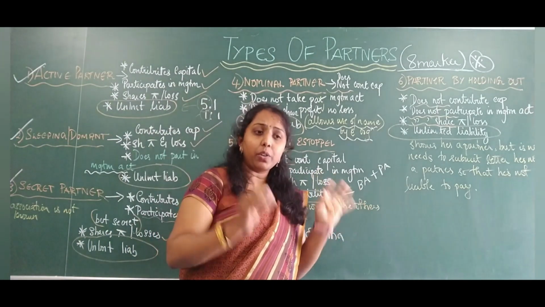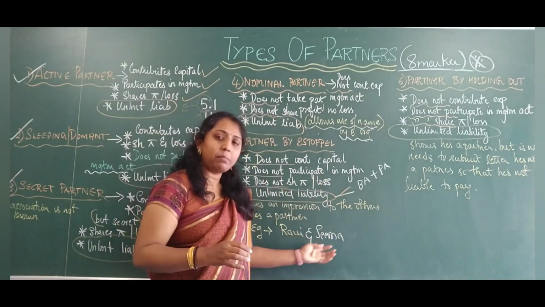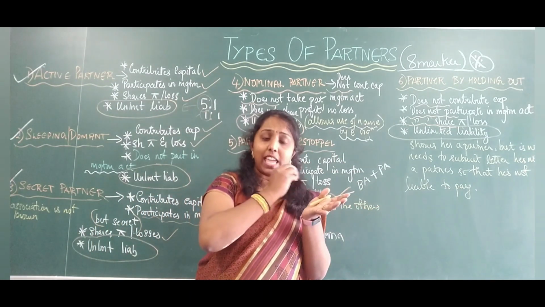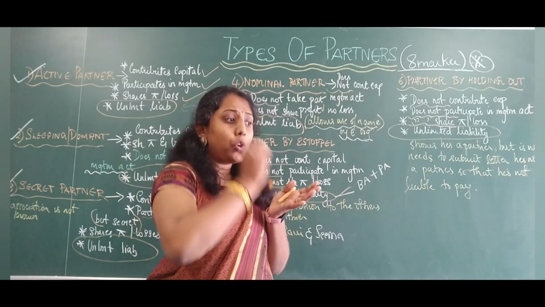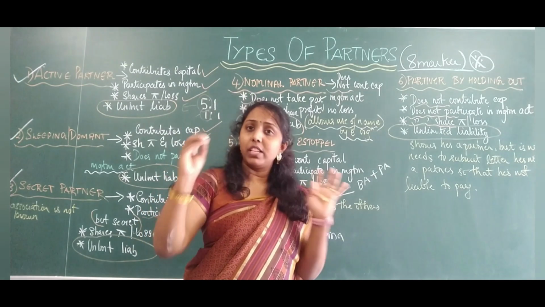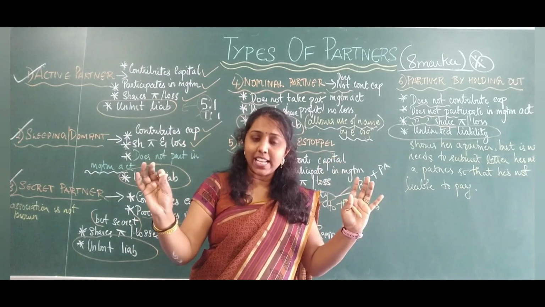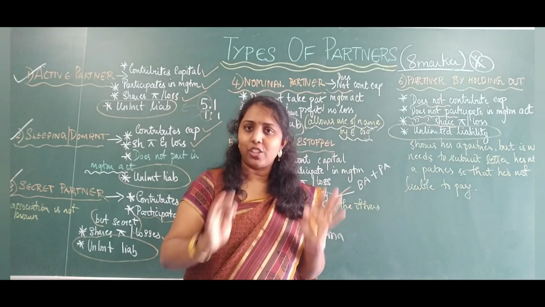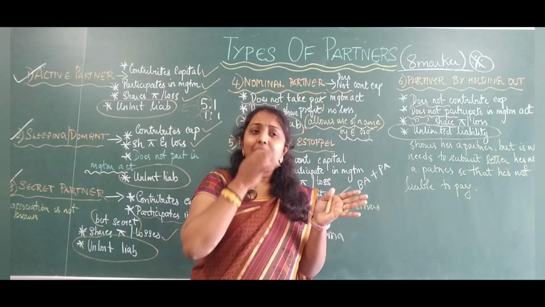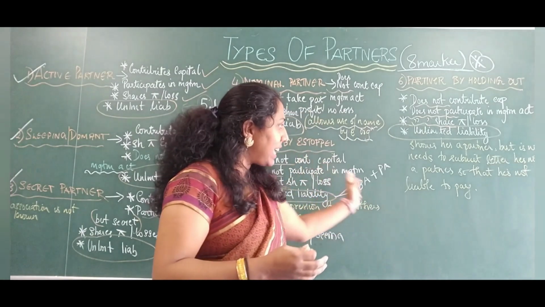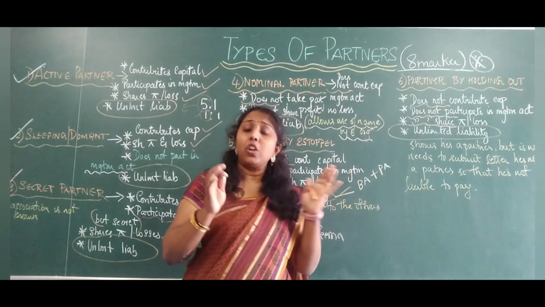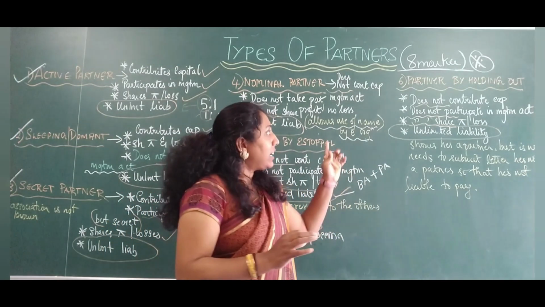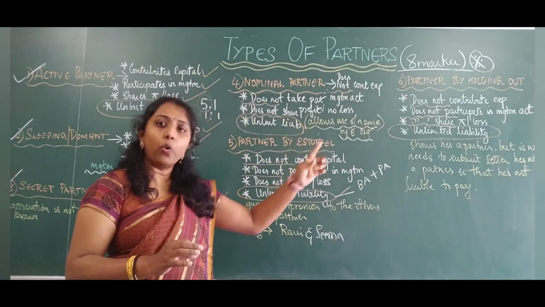But during a loss, like how Rani and Seema underwent a loss, they have to sign a document or a letter saying, no, I am not a partner of this firm, I don't have anything to do with this organization. They need to write a letter and submit it to everybody else so that they are not held liable to pay the amount. So that is the meaning of partner by holding out.